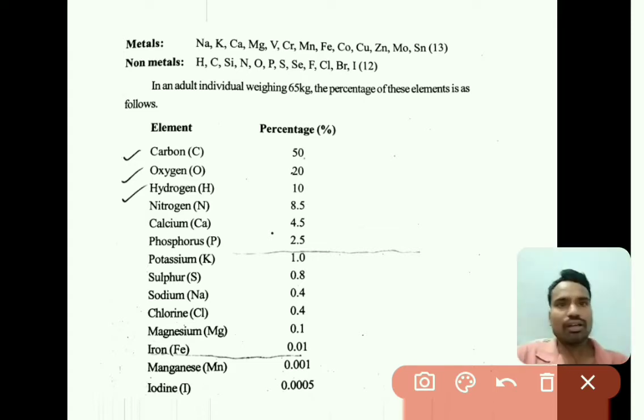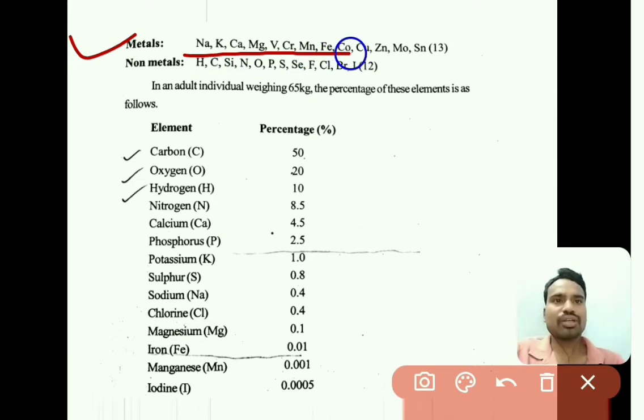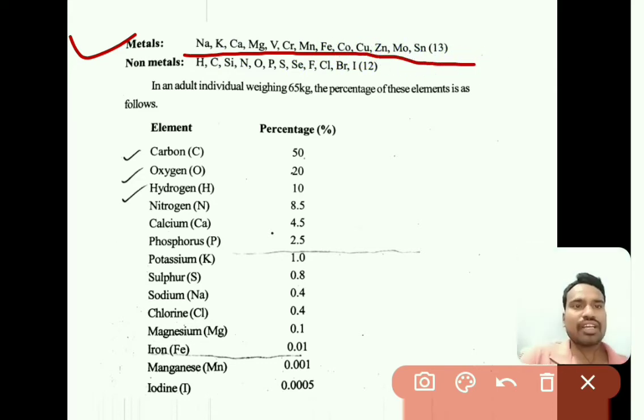The metals are sodium, potassium, calcium, magnesium, vanadium, chromium, manganese, iron, cobalt, copper, zinc, molybdenum, tin. These are the major elements. Around 13 metal elements are required for the metabolic reactions in our living organisms.